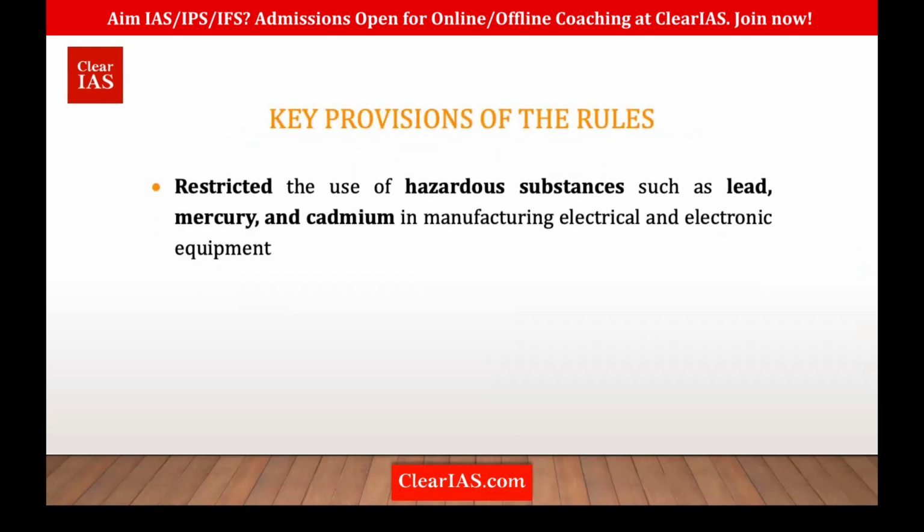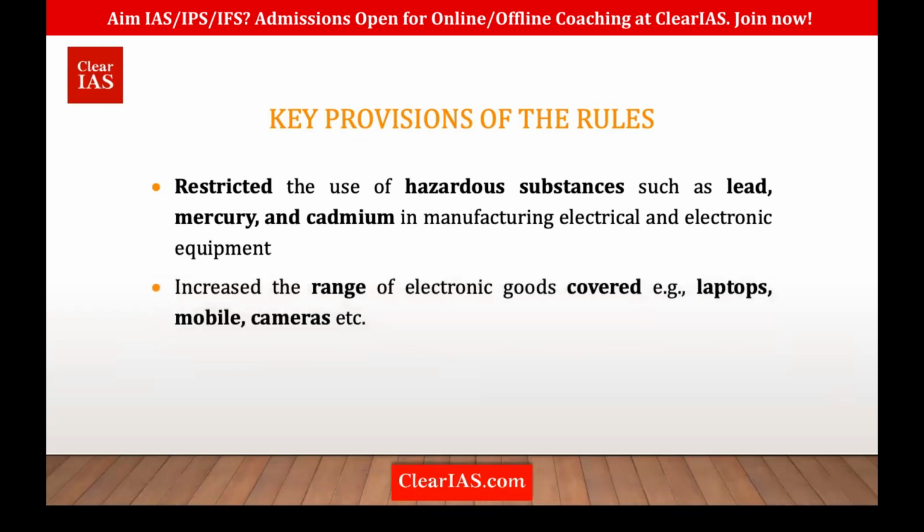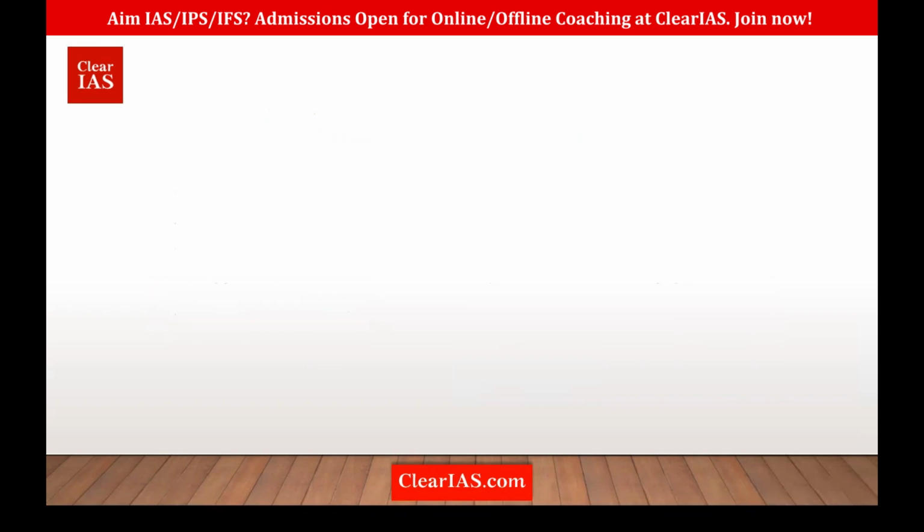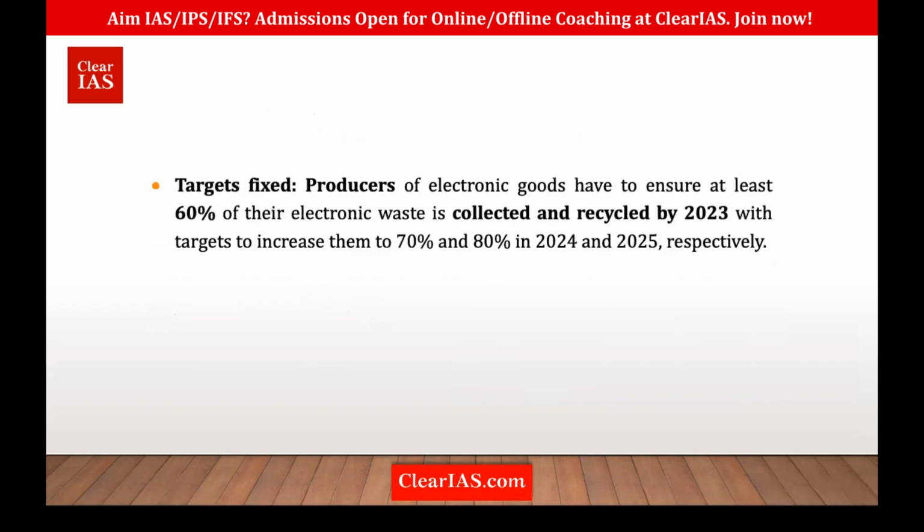It has restricted the use of hazardous substances such as lead, mercury, and cadmium in electrical and electronic equipment. So there have been greater restrictions on lead, mercury, and cadmium. Apart from that, it has also increased the range of electronic goods, covering laptops, mobiles, etc. The number of items coming under e-waste has increased. Okay, and in the latest amendment, there are targets for e-waste recycling by producers. So in this also there is extended producer responsibility.